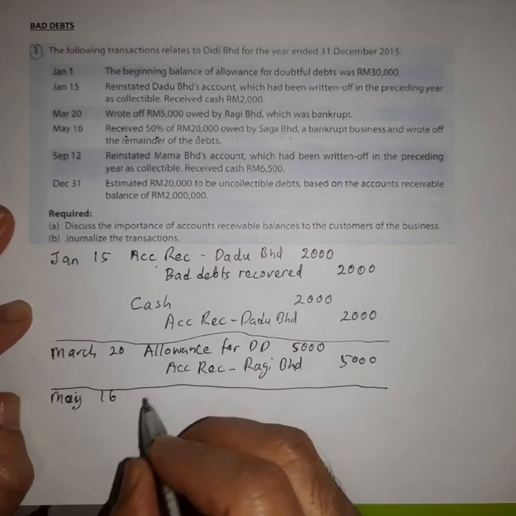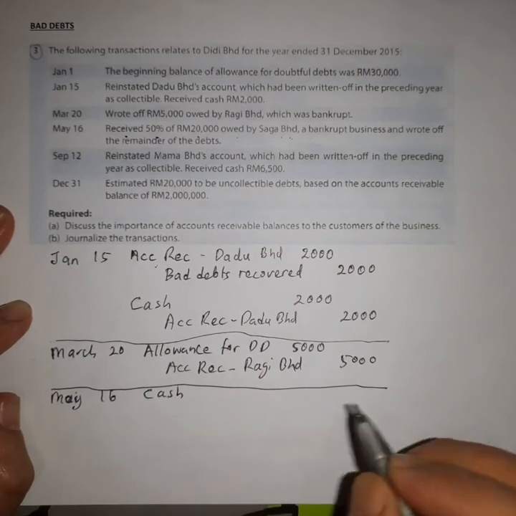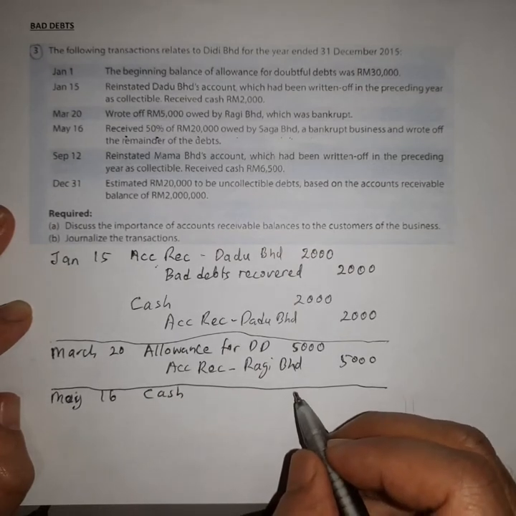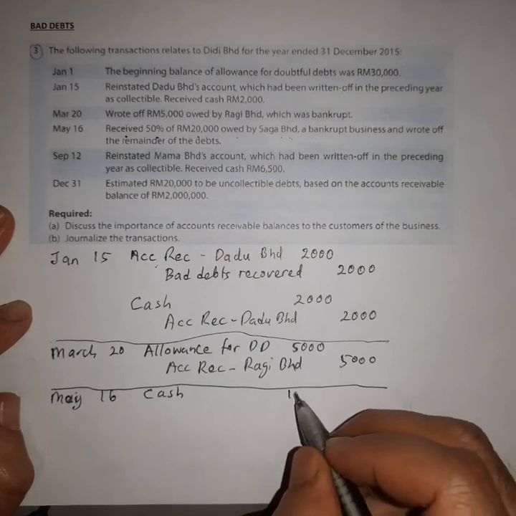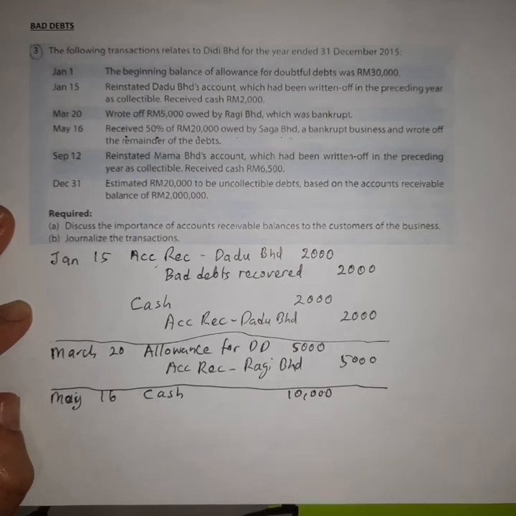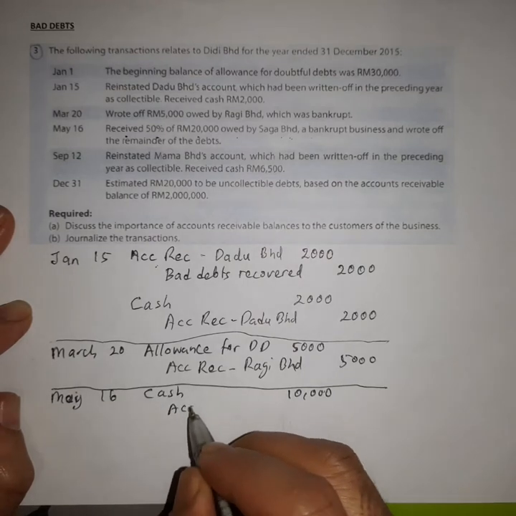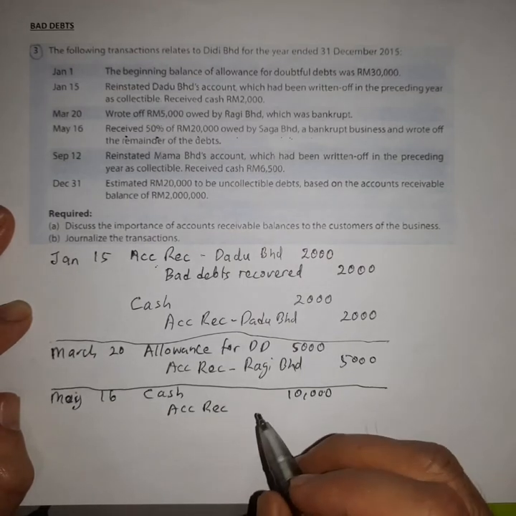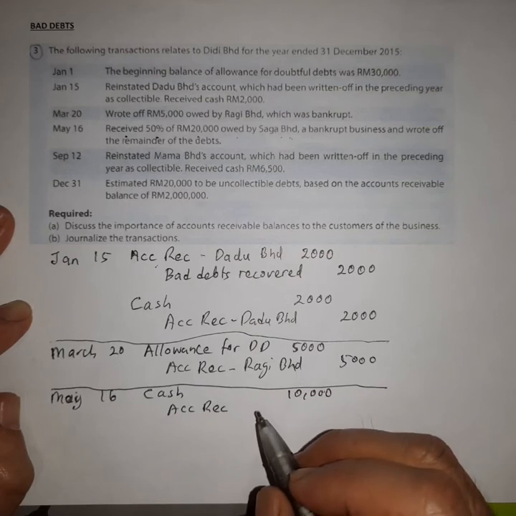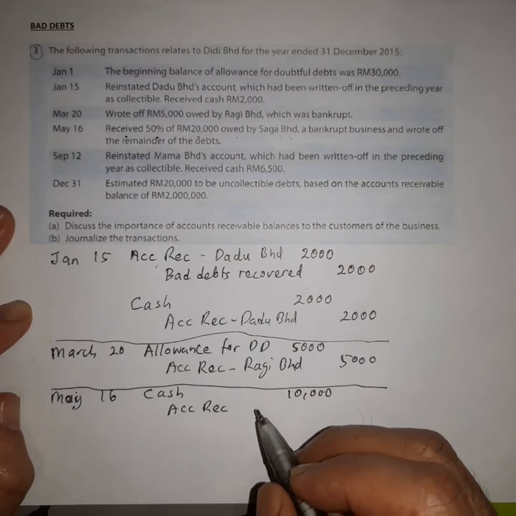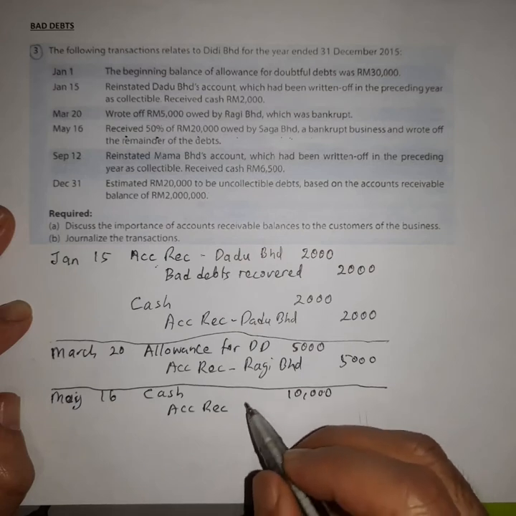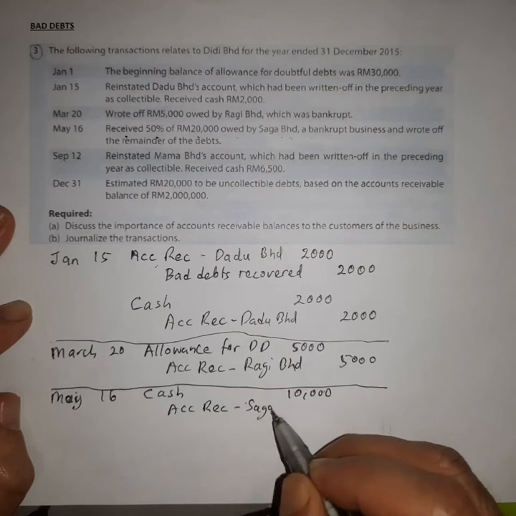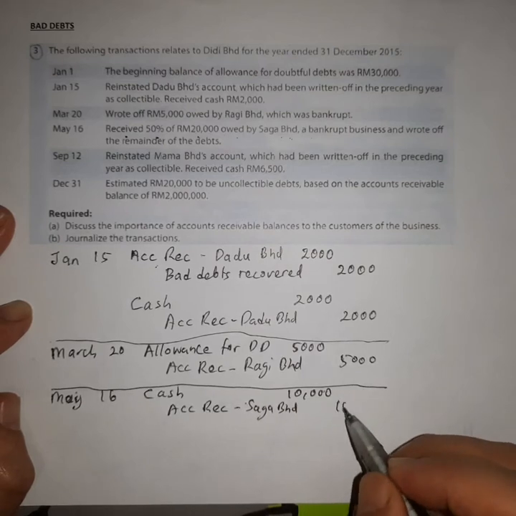How to record that? Debit account cash because the business received cash. Debit account cash 10,000, which is 50% of the 20,000. Then credit account receivable of the company called Saga Berhad, $10,000.